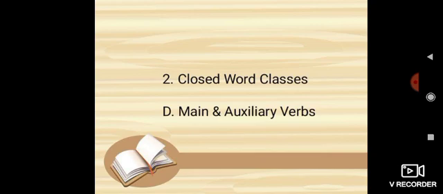Then kind number 2, modal auxiliaries. In English, modals are purely auxiliaries and they are not used as main verbs. But only two modal auxiliaries, need and dare, can serve as main verbs.